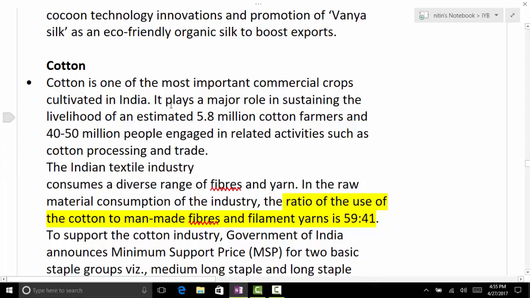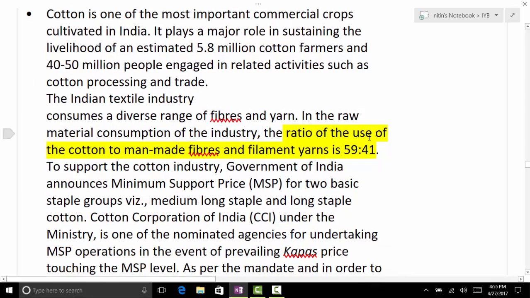Now we read about cotton, just for understanding. It shows how much. The ratio of use of cotton to man-made fiber and filament yarn is 59:41. It just gives the idea we had been discussing just now. The share of cotton-based fiber and garments is more in comparison to man-made, whereas the world demand is the other way around.